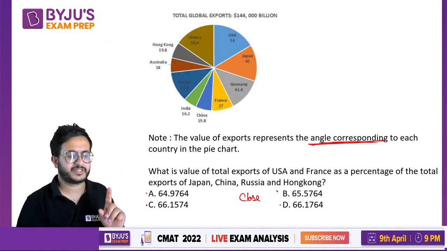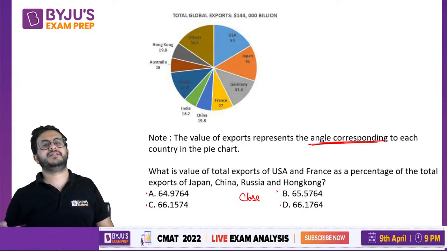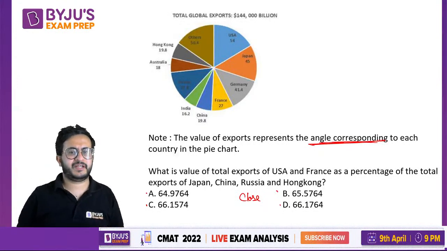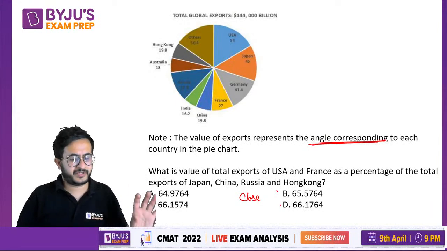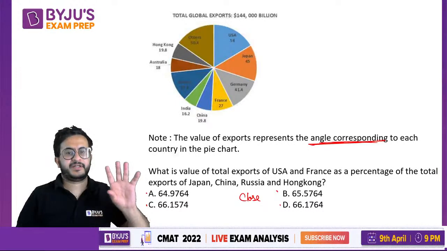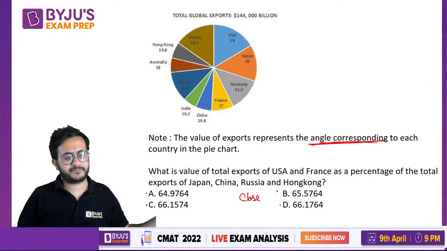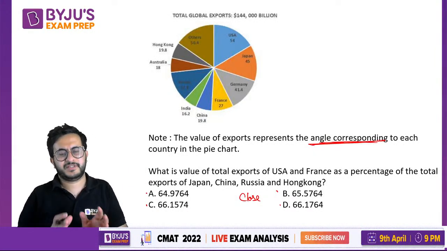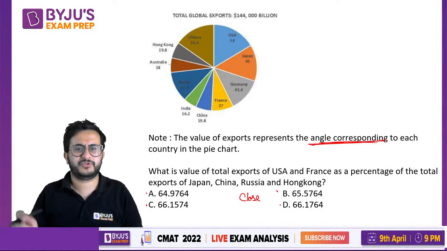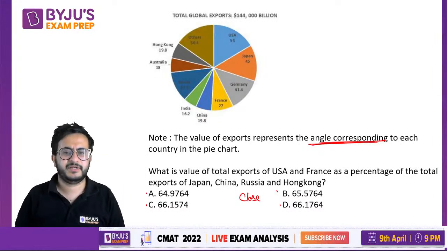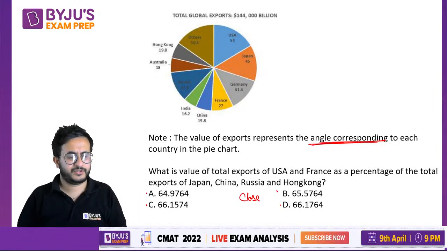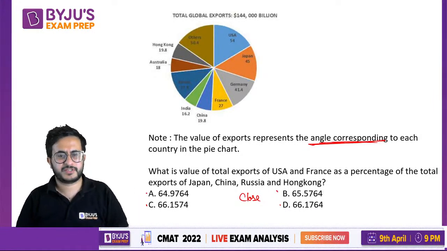There will be few such questions. I told you that last year there were 25, this year they are going to have 20. Out of 20, in every section there will be 2-3 questions which will be difficult. No need to panic. There are other questions which are very simple. So do those simple questions first. Then once you are done with all the sections, come back to those difficult questions. Take time. Even if you take 10 minutes to calculate this, that is perfectly fine. You will have enough time to solve the questions.